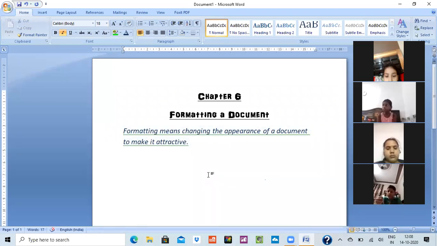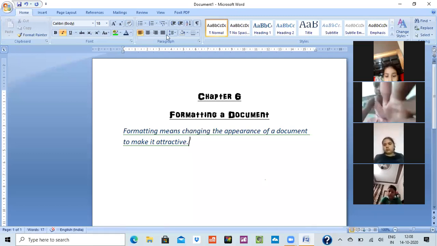This is the way you have to do the alignment. And after that, you have done the alignment, you have done the text. This is the only part which we are going to understand today. Rest of the things we are going to understand in the next class.